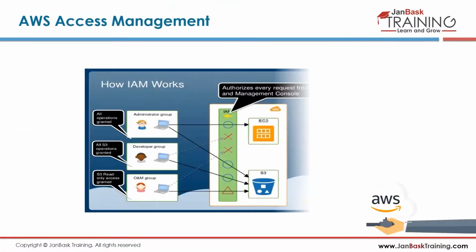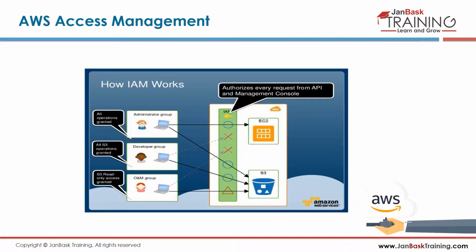So this is how AWS access management works. Like we saw, we created one user. We gave them full access to EC2 as well as S3. He was able to access both EC2 and S3. Then we created another user, user2. We didn't give him access to EC2, but gave him access to S3. So he was not able to reach EC2, but was able to reach S3. Similarly, another group was able to reach S3, but not EC2. So you can mix and match. The administrator was able to reach everywhere. So depending on the policies that you give, the IAM layer stops them or grants them access according to the identity that you have attached to them.